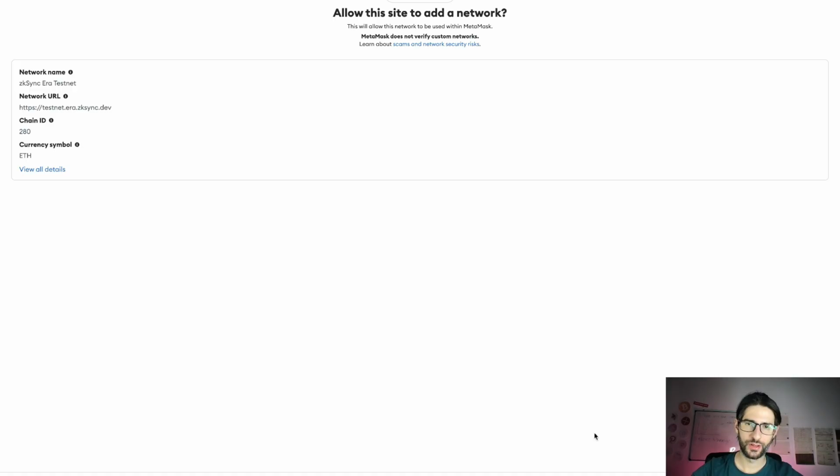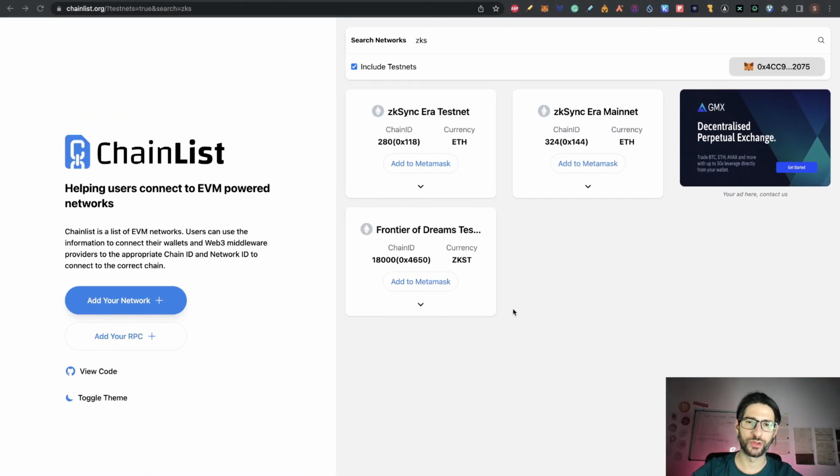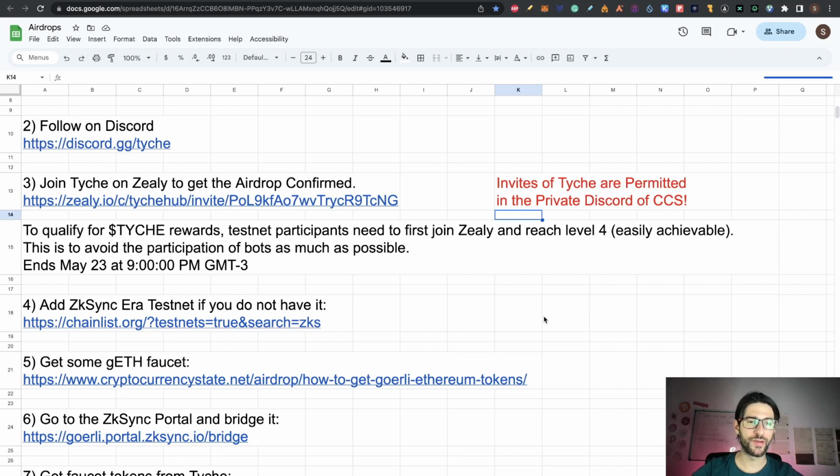It's very easy. If it's your first time, you need to allow the site to add the network, click on approve, and you can move to the testnet there. Now step 5 is that you need some Goerli Ethereum faucet tokens.